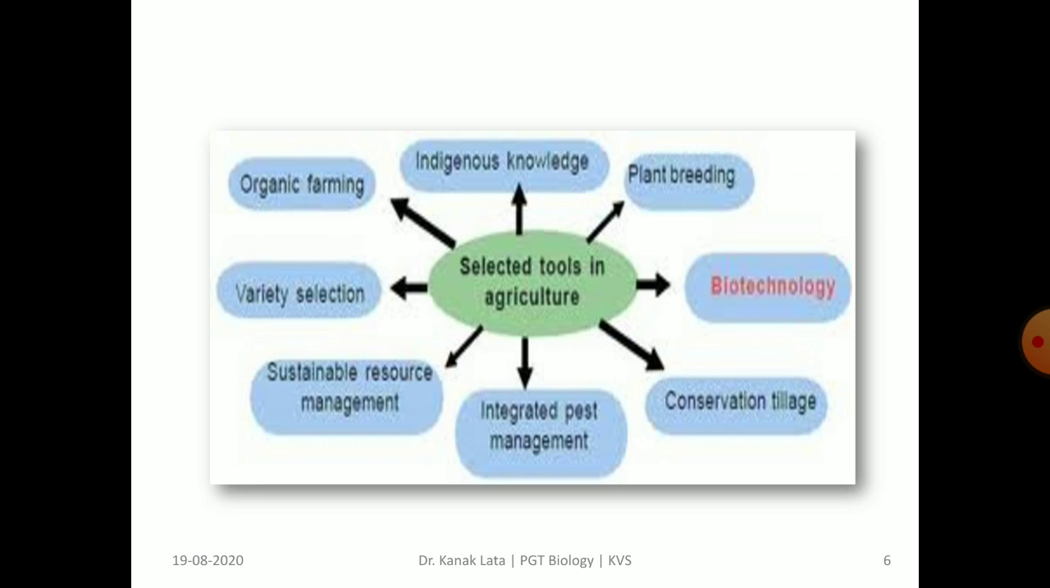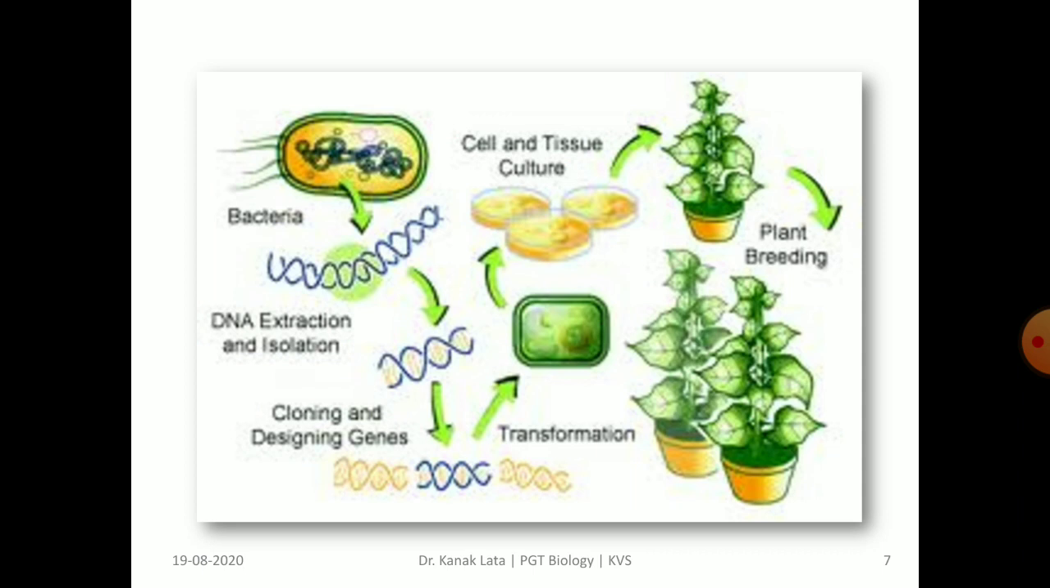In this figure, it is shown that there are different tools in agriculture like indigenous knowledge, plant breeding, organic farming, variety selection, sustainable resource management, integrated pest management, conservation tillage, and last one is biotechnology. This figure shows how a genetically modified crop can be obtained. Later on, we will discuss it in detail. It includes isolation and extraction of DNA, cloning and designing genes, transformation of recombinant DNA, and then last one is plant breeding.